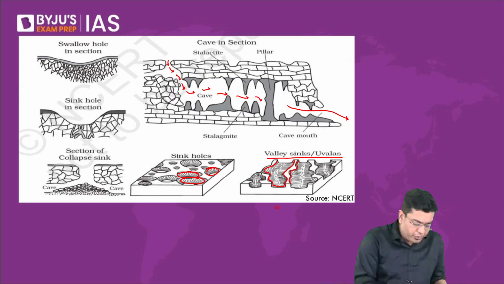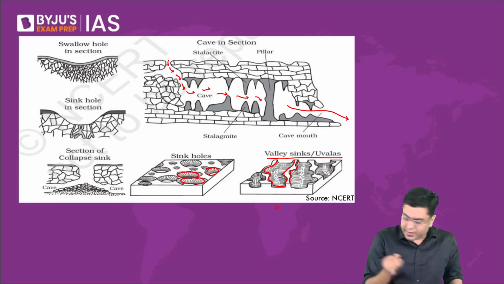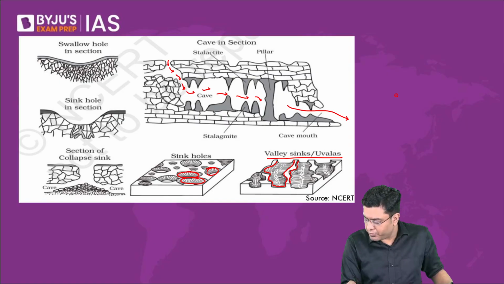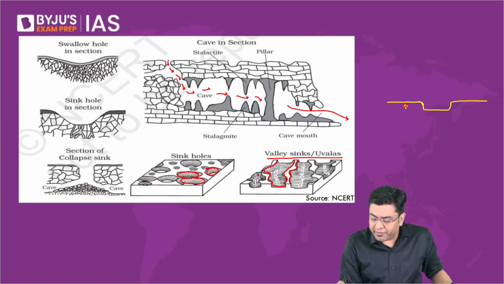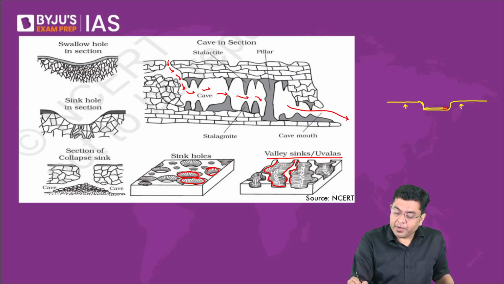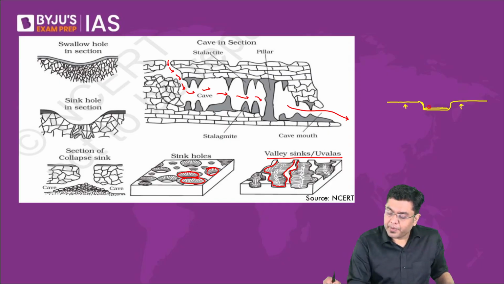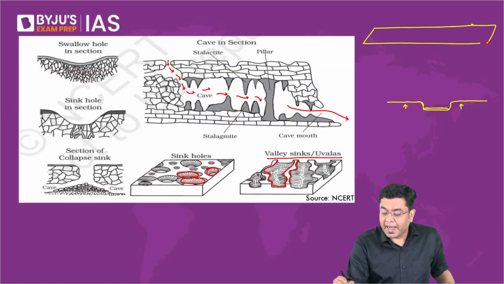So if you have to visualize this, let me help you. Let's suppose this is the land and this is the riverbed. Now, while every region will experience an upliftment, here also there will be an upliftment. But as I told you, the river is flowing. Let's suppose the river is flowing like this, and the upliftment is experienced only in this portion.